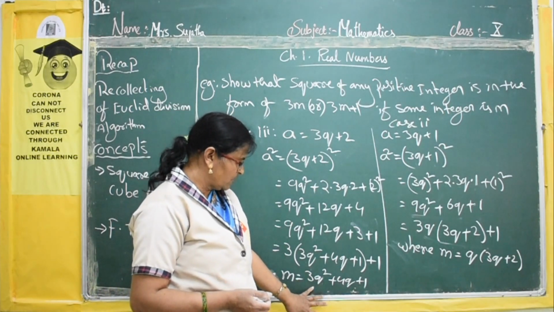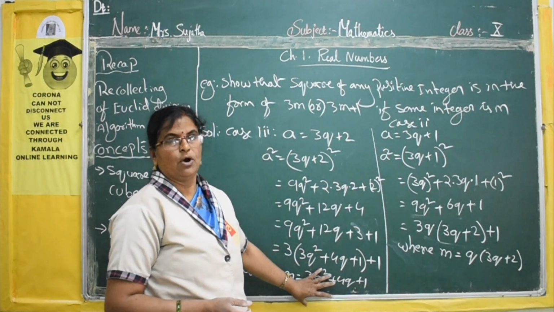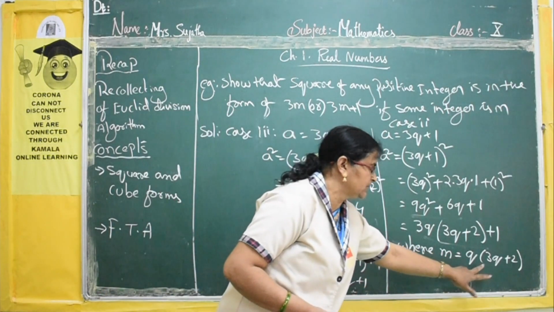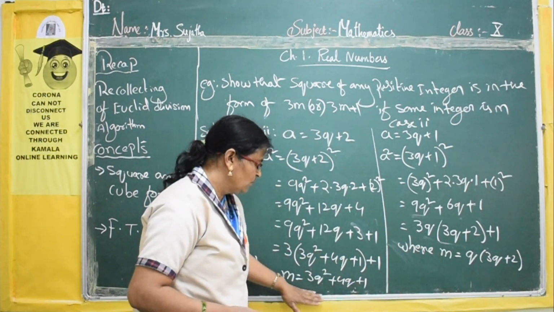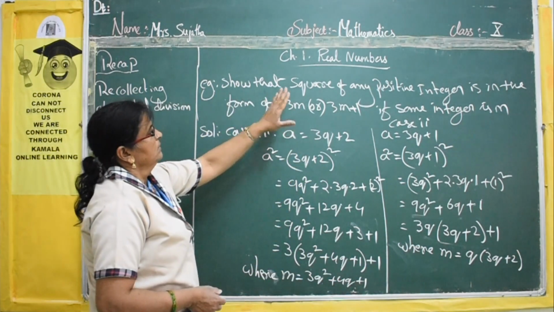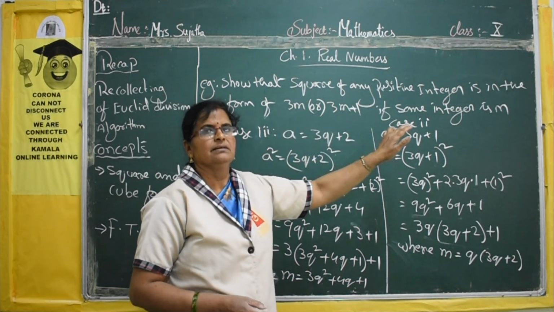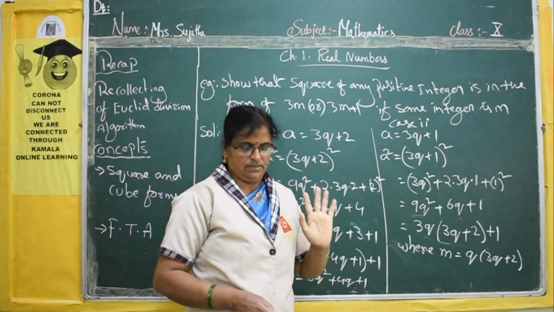So 3q square plus 4q plus 1. We are not getting a product like that, only a full term. So like this we can do. So every square of a positive integer can be expressed as 3m or 3m plus 1.